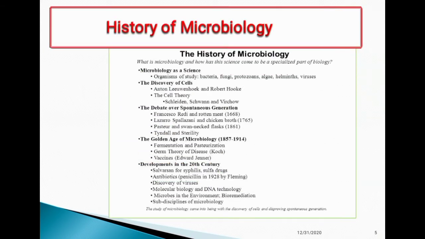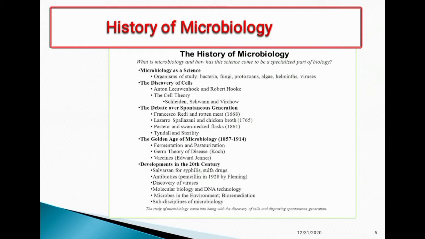History of microbiology. Microbiology as a science began when Robert Hooke discovered the cell, and the cell theory was discovered by Schwann and others. Francesco Redi worked on rotten meat, and these are about spontaneous generation.